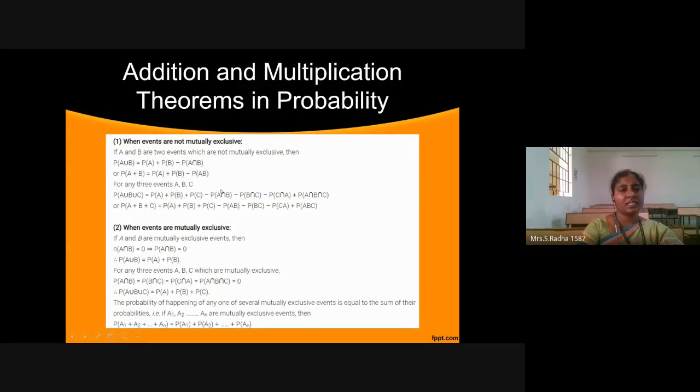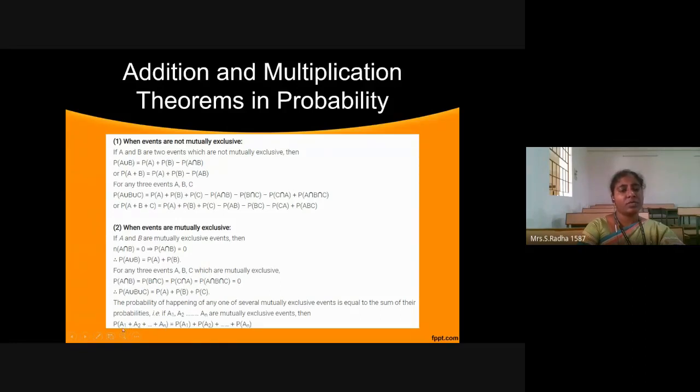If 3 events are there, this is the probability of A union B union C. And we have to consider whether they are mutually exclusive or not. The first formulas are applicable if the events are not mutually exclusive, and if they are exclusive, then the intersections will become 0. Wherever you have intersection, if those 2 events are mutually exclusive, then it will become 0. With 3 different events A, B, C, these are the things that will happen, and you can have any number of events in the sample space.